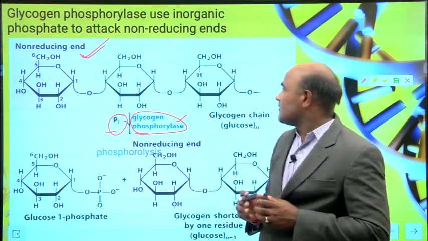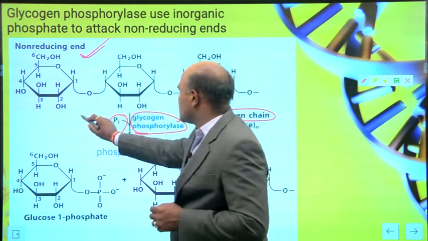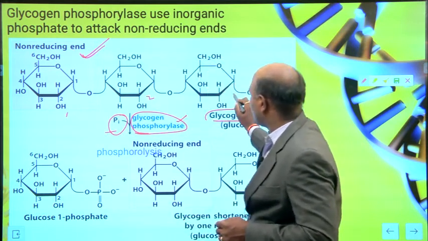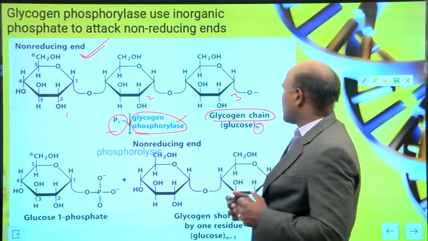So this is a glycogen chain. This is one sugar molecule and another sugar molecule and another sugar molecule. This whole thing we call glycogen N, with N the number of sugar molecules.